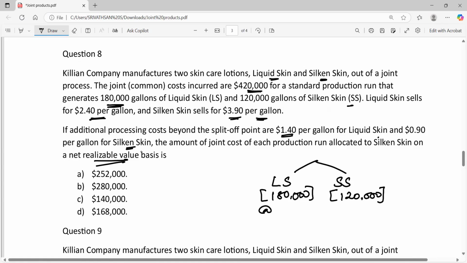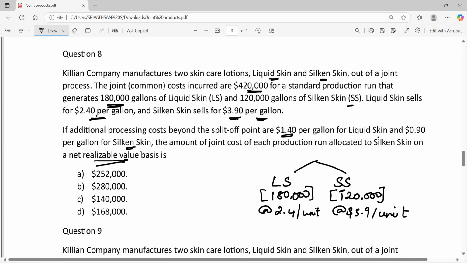Each unit of liquid skin can be sold at a price of $2.4 and silicone skin can be sold at a price of $3.9 per unit. The requirement of the question is, what is the amount of joint cost that will be allocated to product silicone skin if the joint product costs are allocated on the basis of NRV, net realizable value.